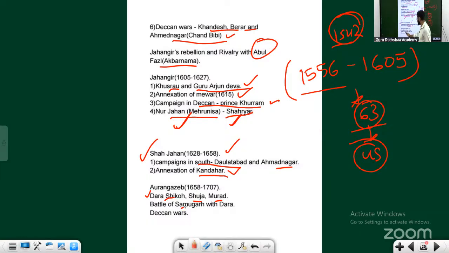Then there is the battle of Samugar. Like I told you, Dara Shikoh wanted to become the next emperor. In this battle of Samugar, Aurangzeb killed Dara. He didn't just defeat Dara. In his later life, he was fascinated with South India. He spent 27 years in South India as the Mughal emperor. He came to South India and died in South India.